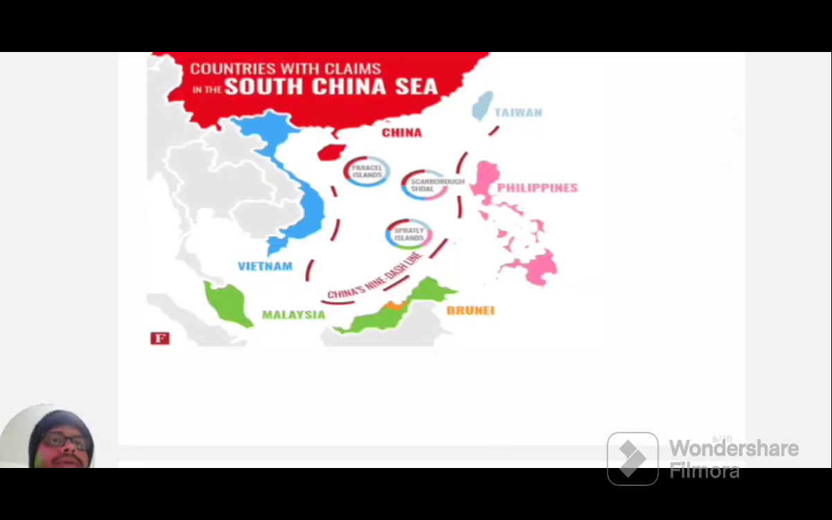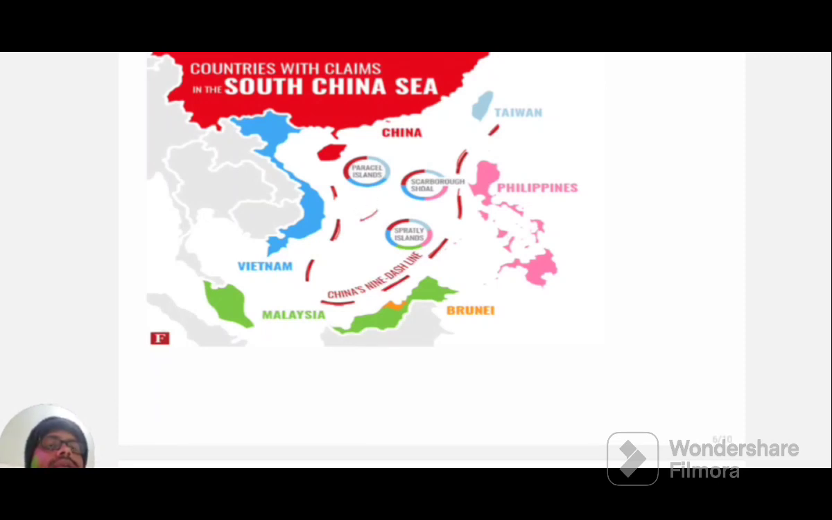This is the map of the South China Sea. It touches the borders of China, as well as several Southeast Asian nations, such as Vietnam, Malaysia, Indonesia, Brunei, and the Philippines. China is claiming this line, which is referred to as the nine-dash line. If in your exams a question is asked where the nine-dash line is located, you should be able to answer it as the South China Sea.